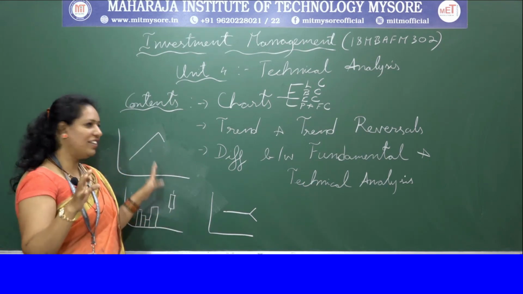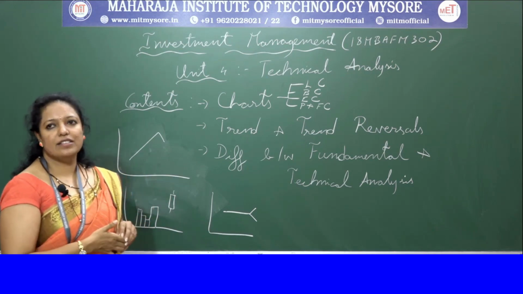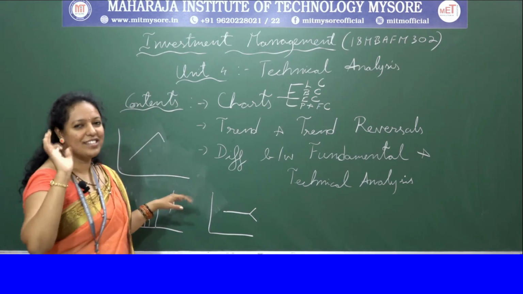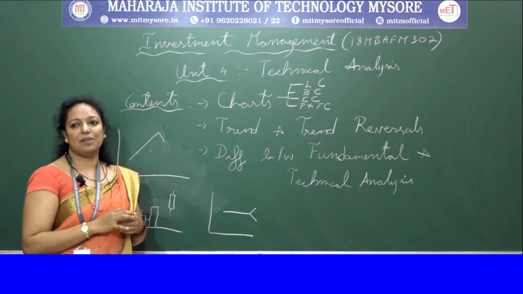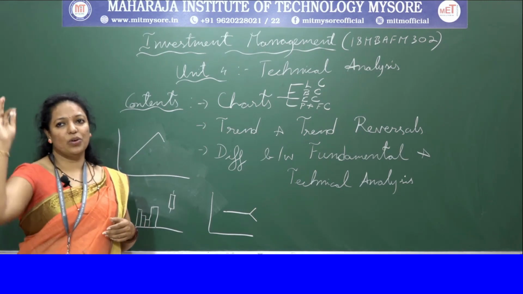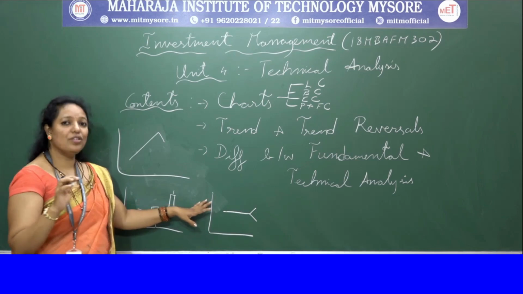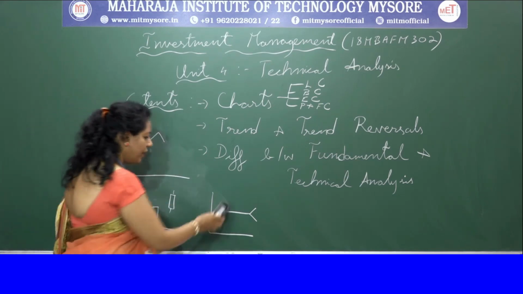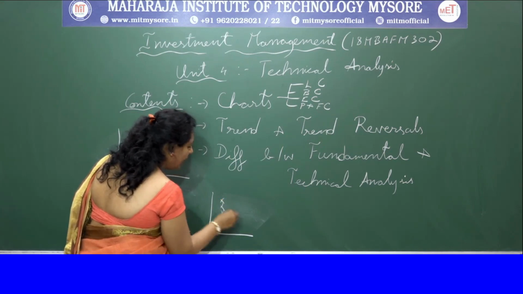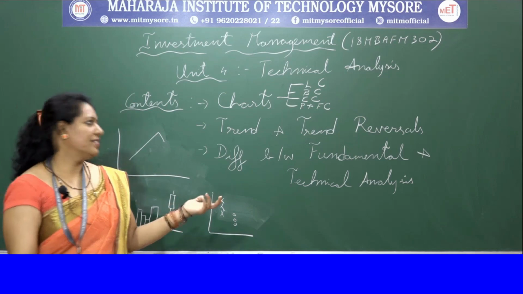Wherever we use colors, in point and figure charts and Japanese candlesticks, basically these two charts, we use color signaling to show whether it is going up or going down. But color is not that important for point and figure charts, because X denotes high and O denotes low. That is about the charts.